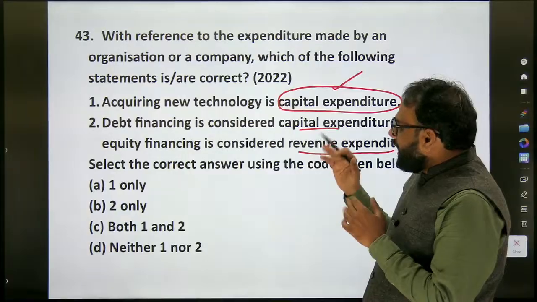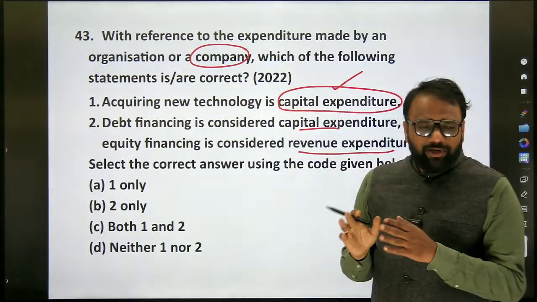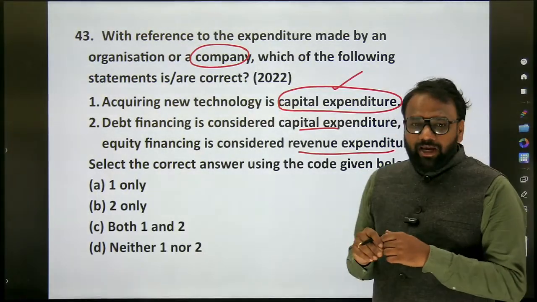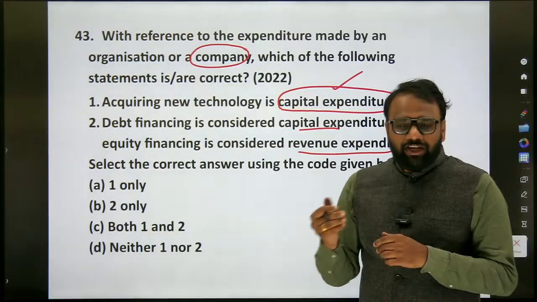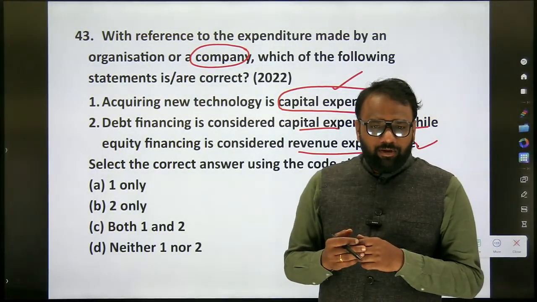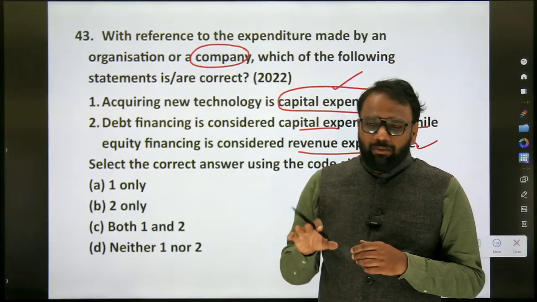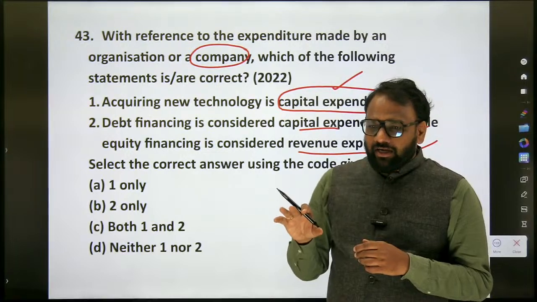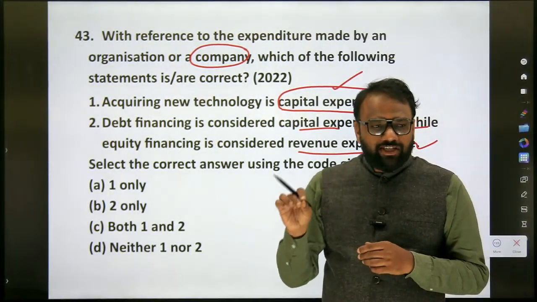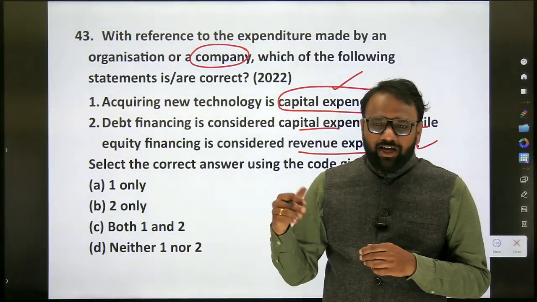Here they are asked in the context of an organization or a company. But whatever is applicable to the government, the same is applicable here as well. When it comes to capital receipts of the Indian government, can you give an example of a capital receipt? Borrowing is an example of a capital receipt. Next, disinvestment is an example of a capital receipt. Disinvestment is called a non-debt capital receipt, whereas borrowing is a debt capital receipt.